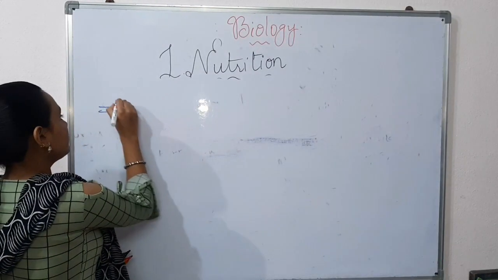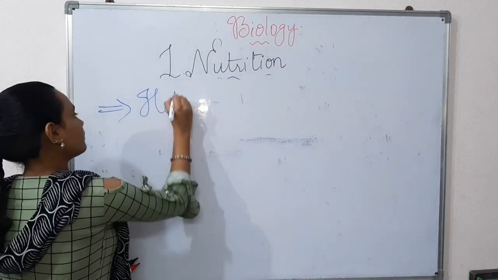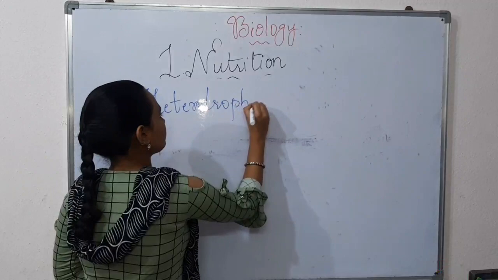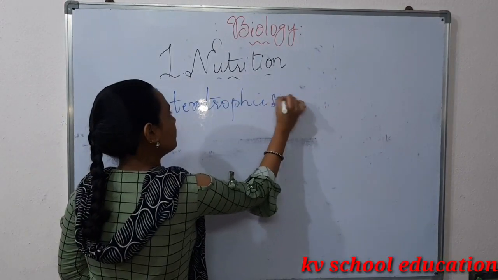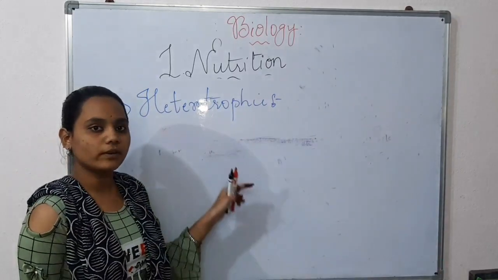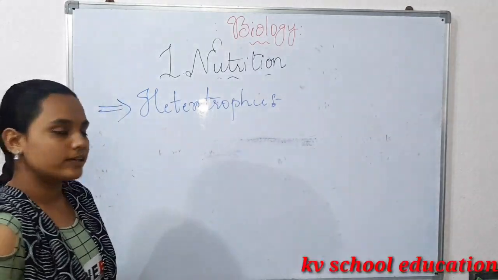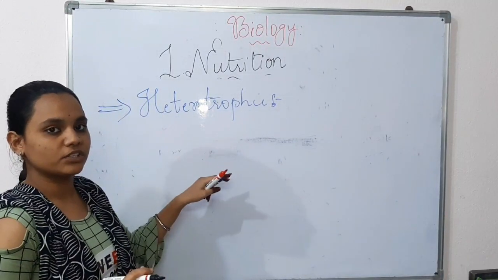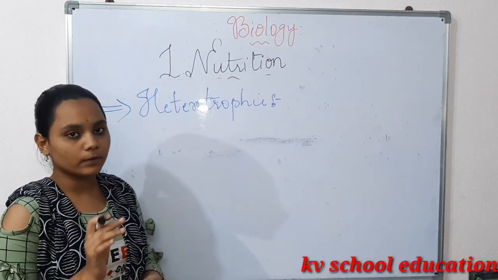Now the next one is heterotrophic nutrition. Autotrophic nutrition has been completed. So let us write heterotrophic. It is opposite to autotrophic nutrition. What is autotrophic? They can prepare their own food.